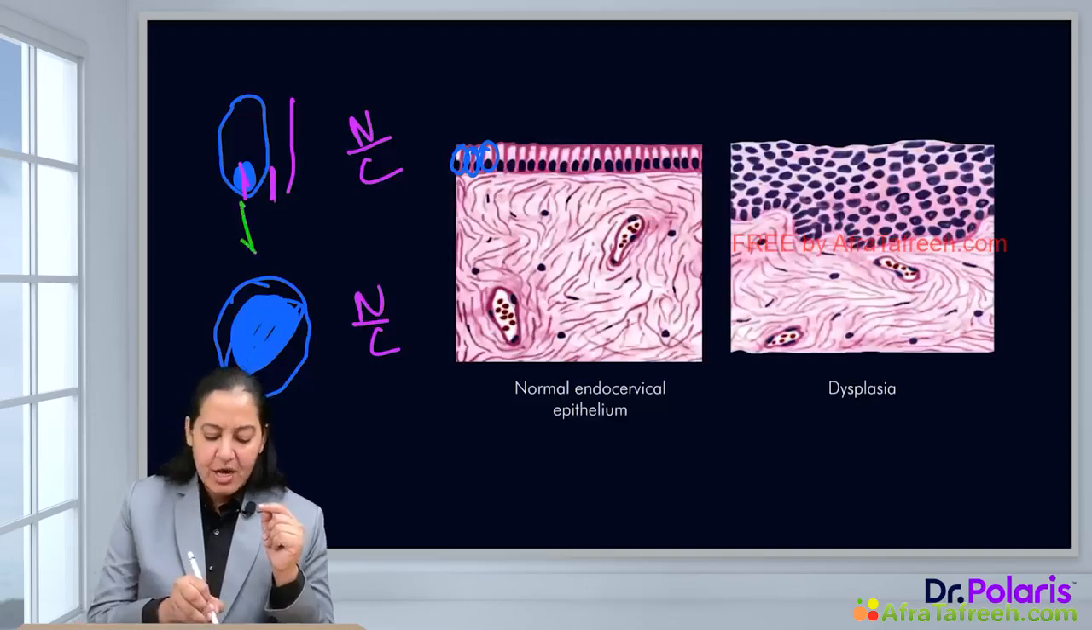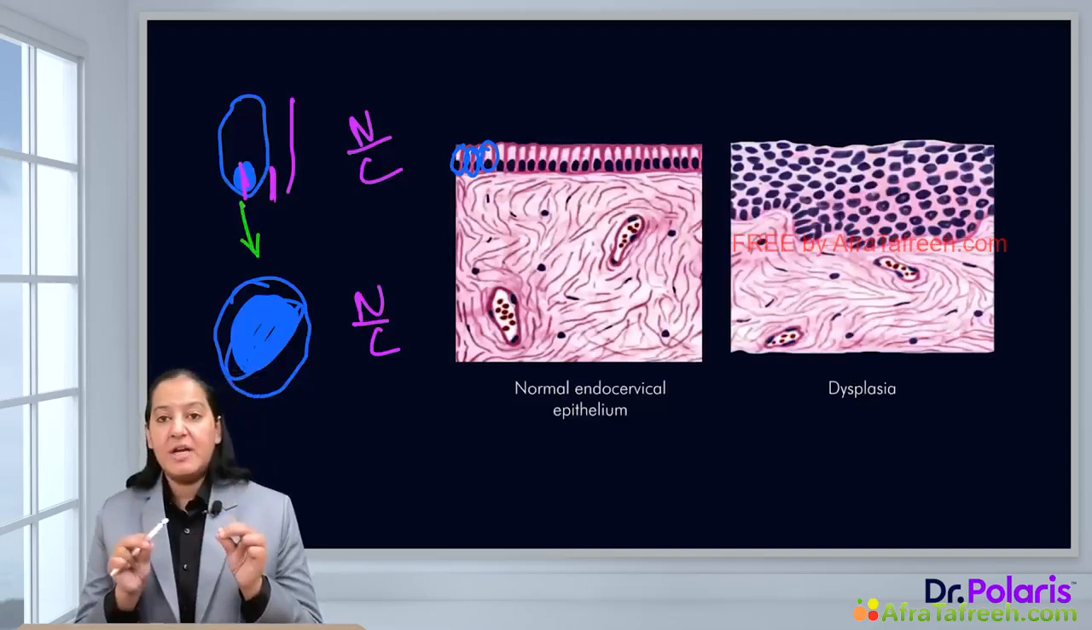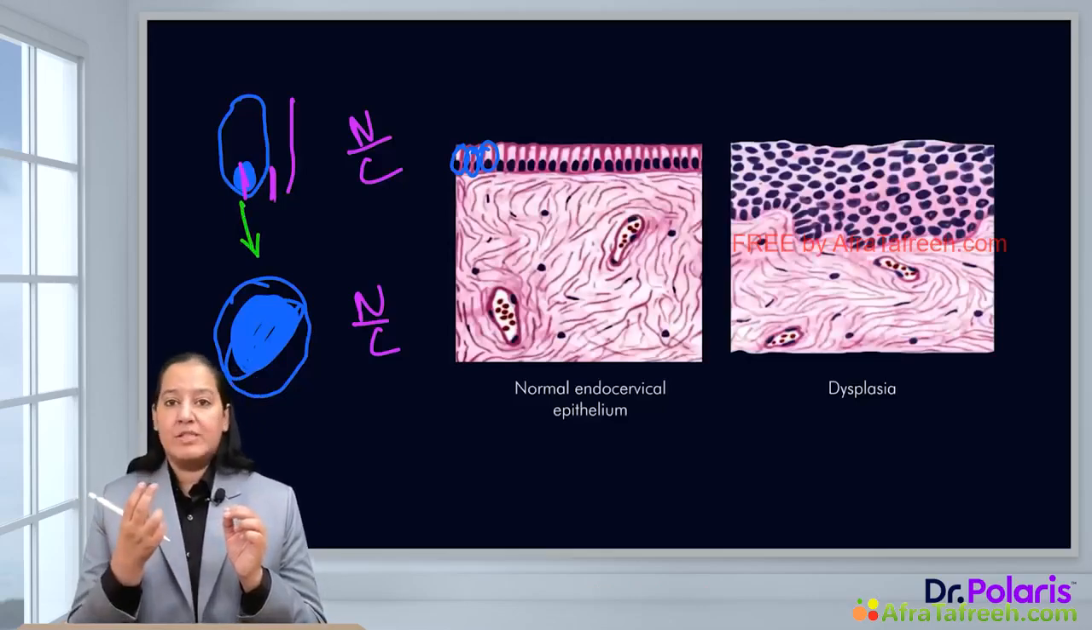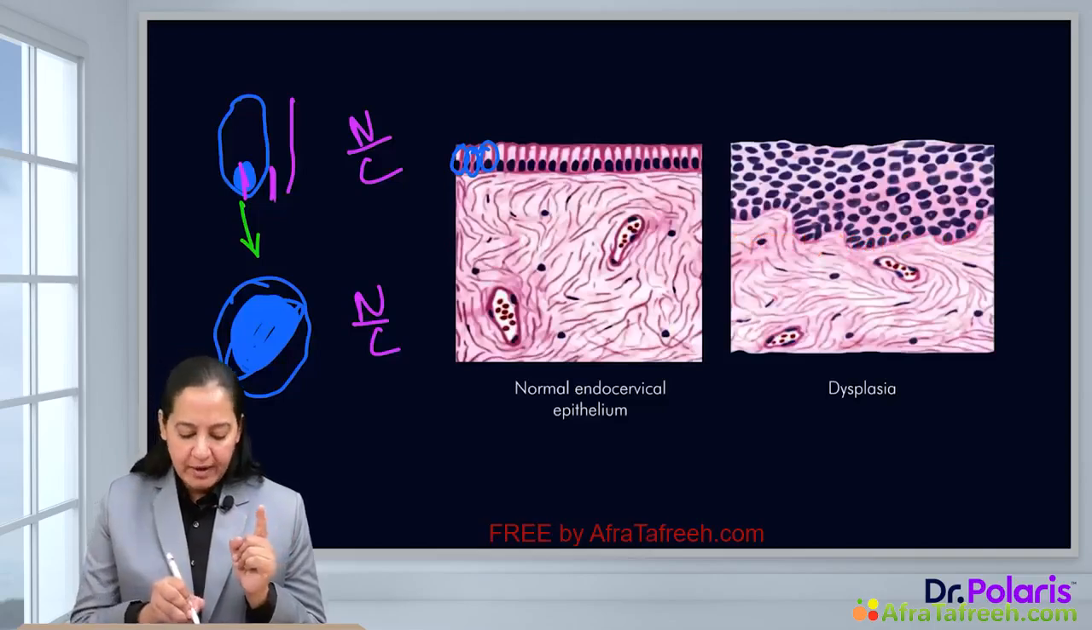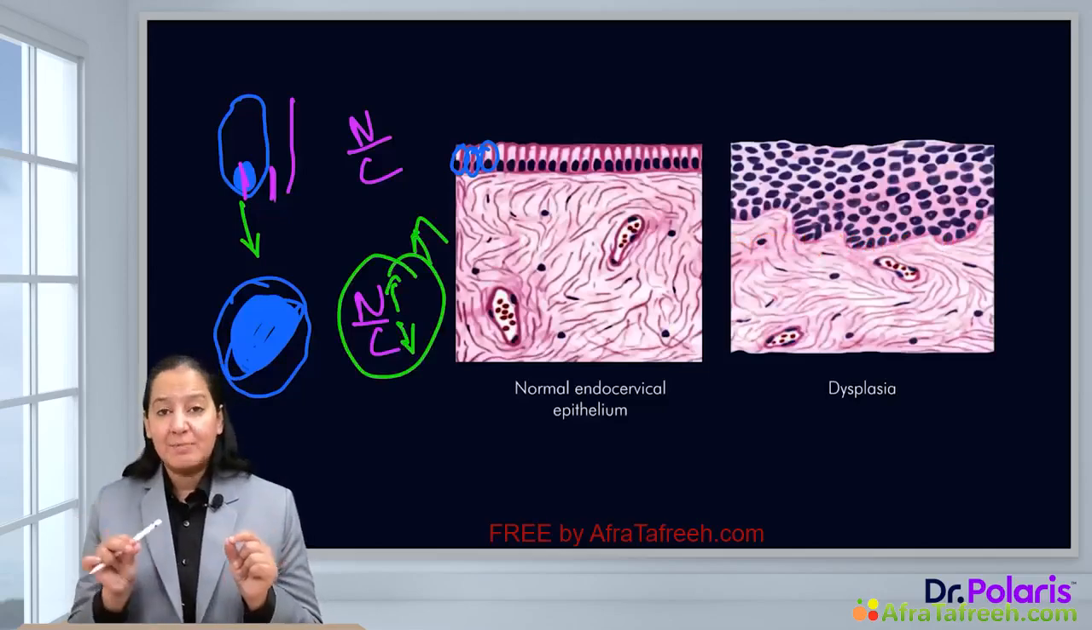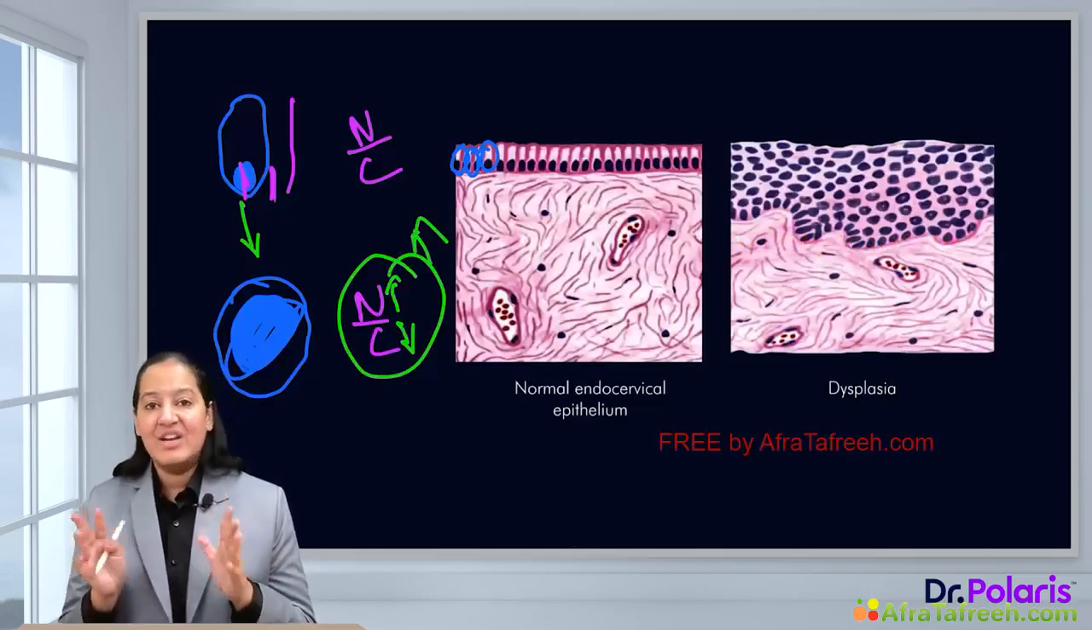What is the change here? You can appreciate the size of the nucleus is increasing, and the cytoplasm is decreasing. So the numerator is increasing, the denominator is decreasing, so the overall ratio will increase. So in dysplasia or in malignancy, the NC ratio increases.